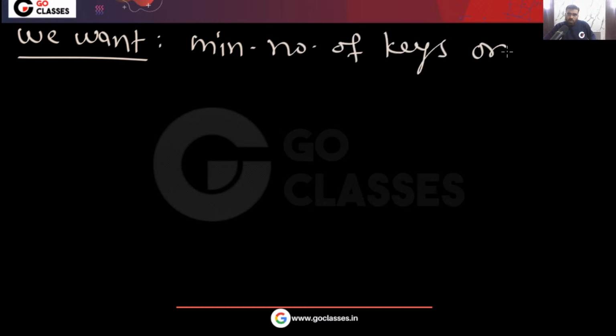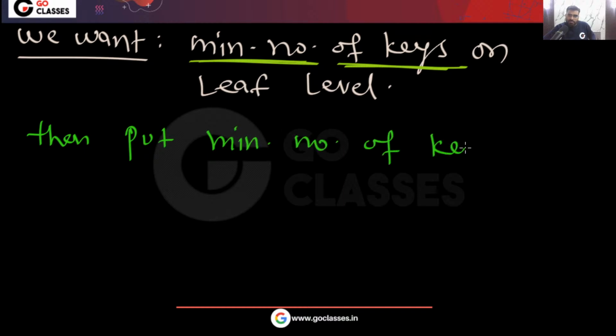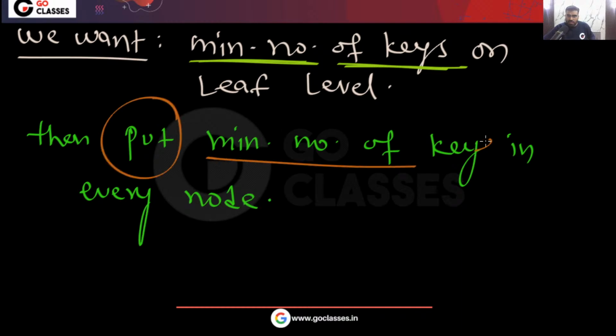If you want the minimum number of keys on the leaf level, then you will put the minimum number of keys everywhere, in every node. So very simple, just put the minimum number of keys in every node.